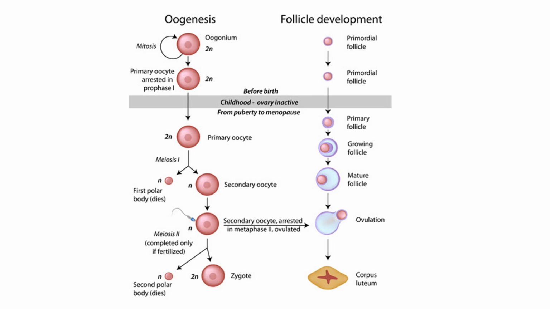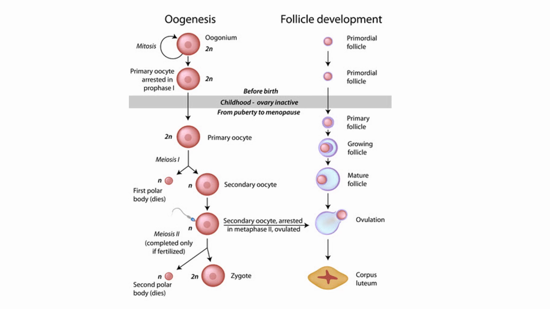The secondary oocyte is activated when the sperm attaches to the ovum. Now fertilization takes place and the zygote forms.